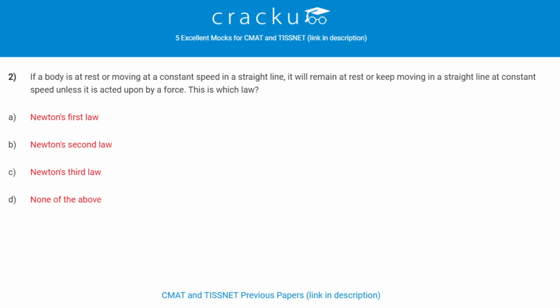Next question. If a body is at rest or moving at a constant speed in a straight line, it will remain at rest or keep moving in a straight line at constant speed unless it is acted upon by a force. This is which law? This is Newton's first law. It is also called the law of Galileo or law of inertia. An example of inertia is when a car or train starts suddenly, the passengers bend backward.